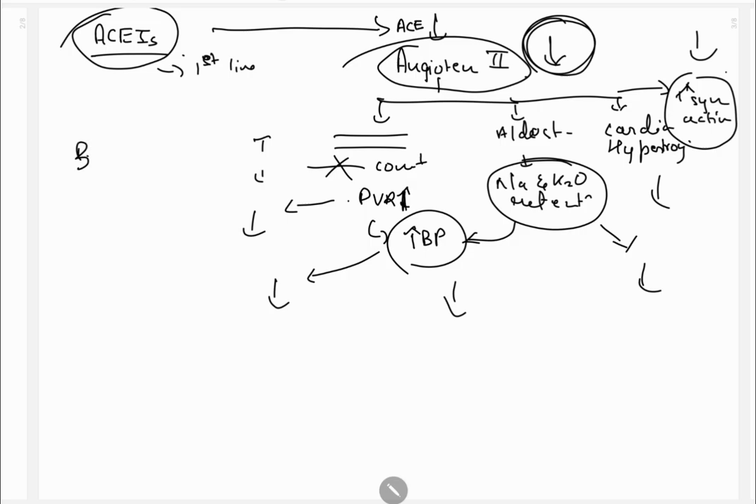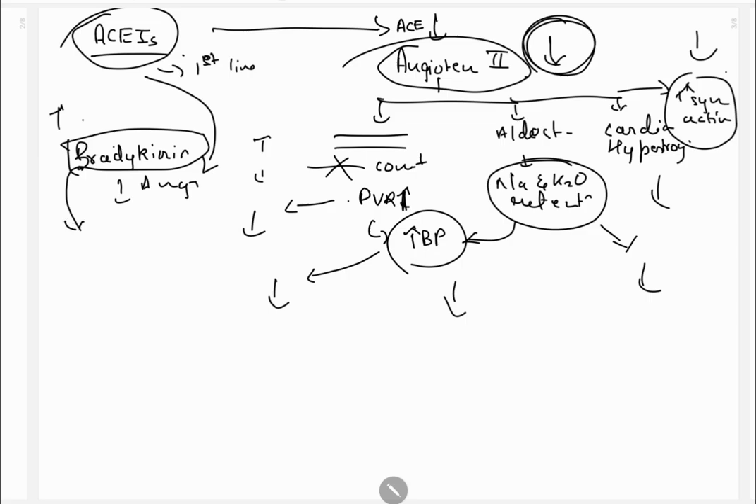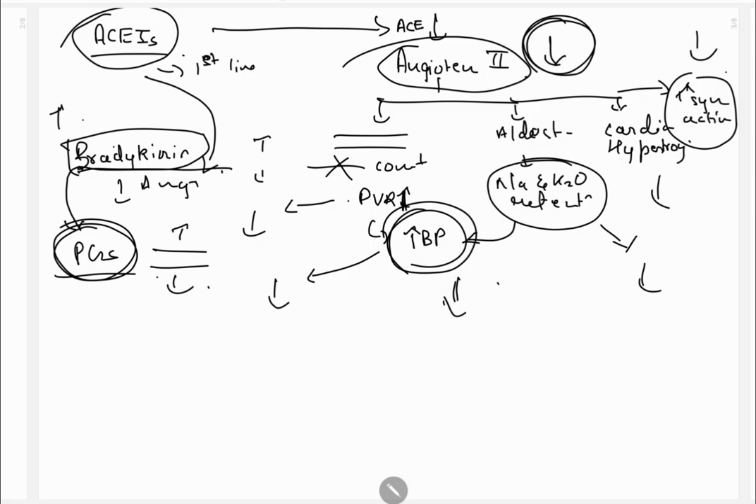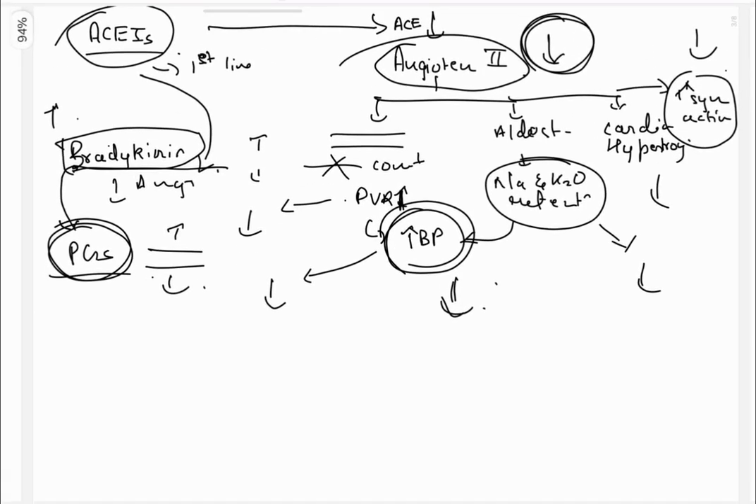And angiotensin converting enzyme, what does it do? It breaks down bradykinin. So if we inhibit it, then bradykinin will be produced more, and bradykinin will produce prostaglandins. Which prostaglandins? Vasodilating prostaglandins. So bradykinin will increase, prostaglandins will increase, BP will decrease. So all these are its antihypertensive effects.